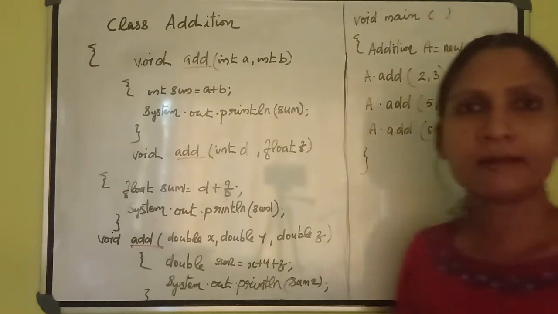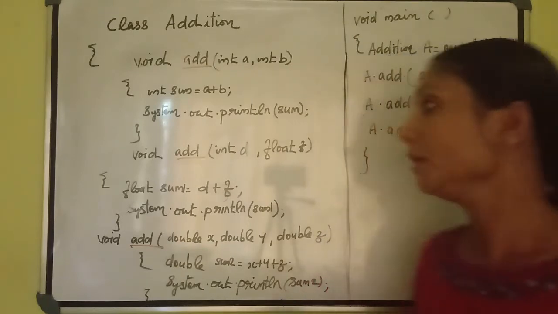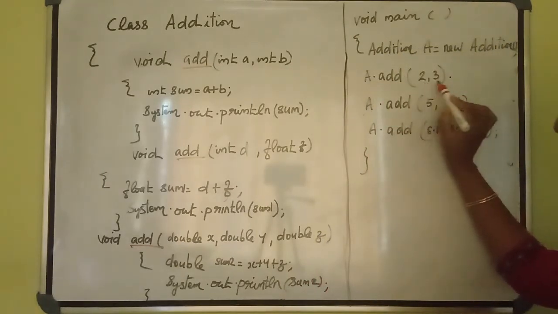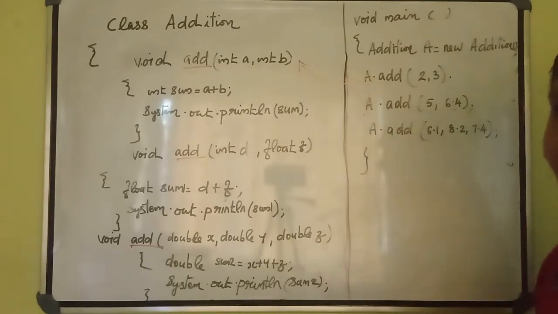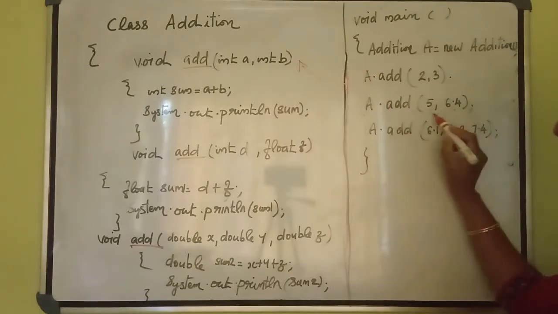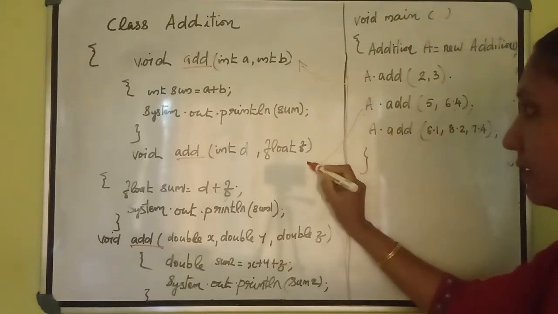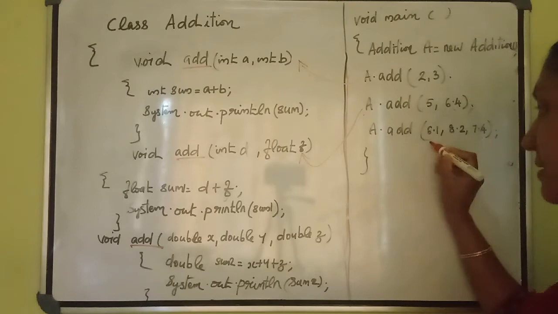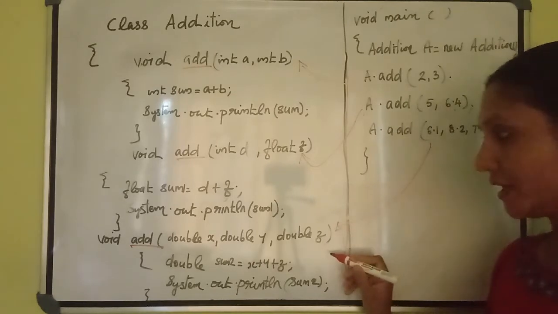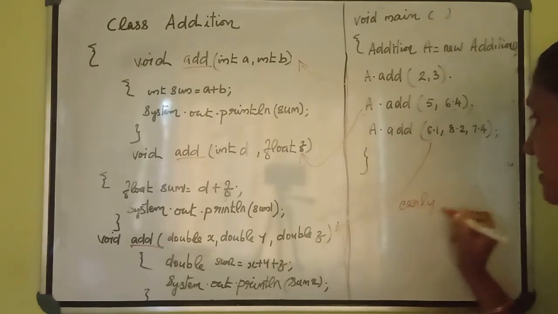Then how can the compiler understand, or how does the compiler choose which function? Do you know? Okay. See, using the type of the arguments or the number of the arguments, the compiler can identify the function. First one is two integer type, then it will take this one. And here we have one whole number and one real number, then it will take this function using the type of data. And here three double type data, then it will take this one. This is what is called early binding or static binding.